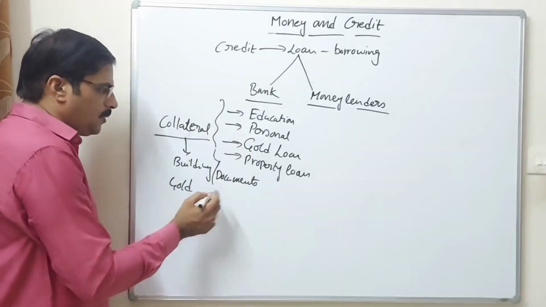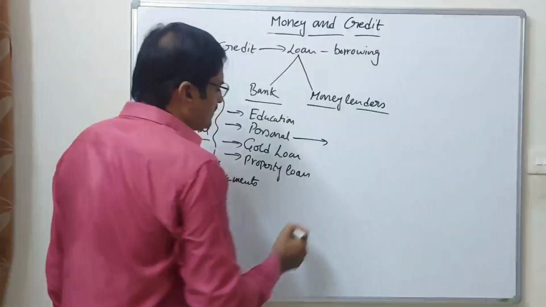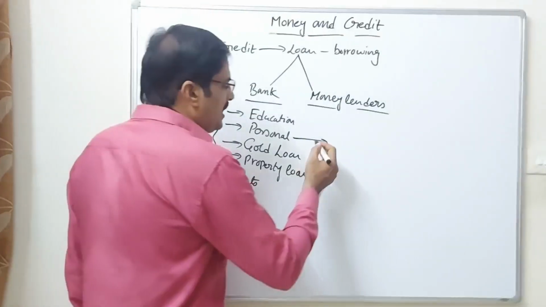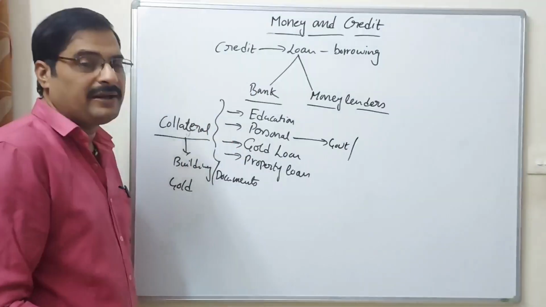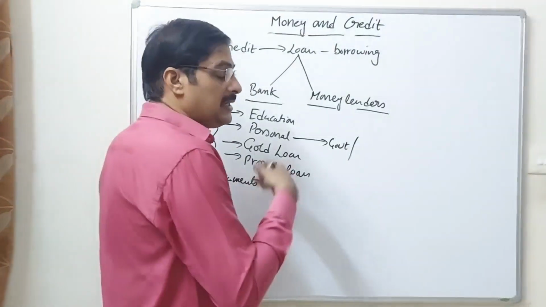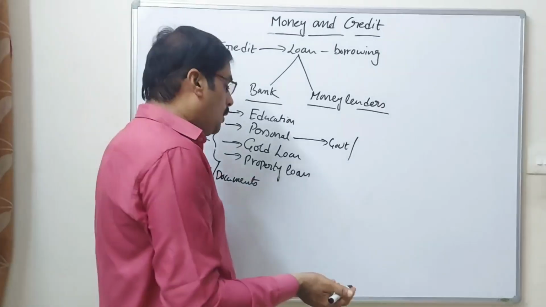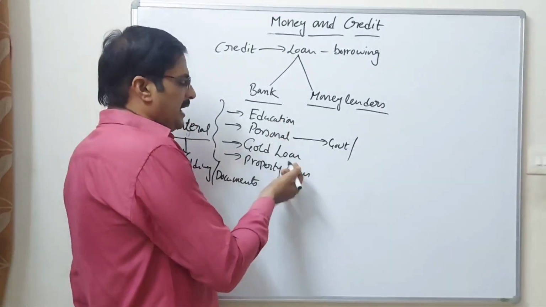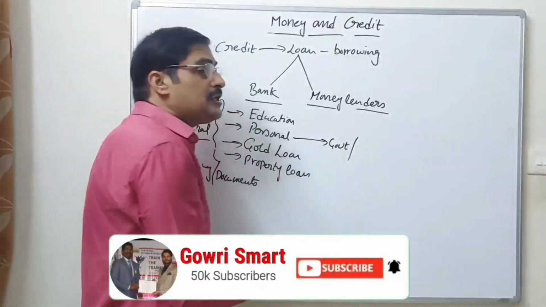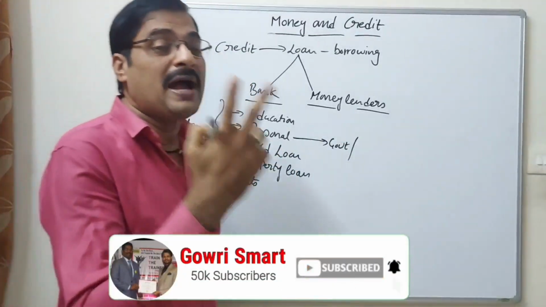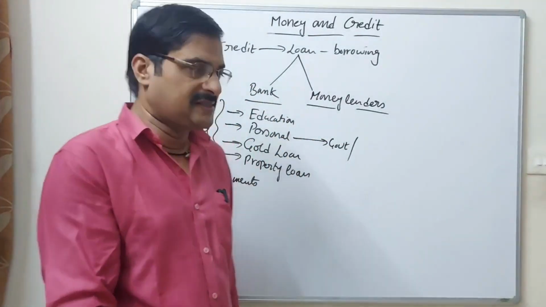But for a personal loan, the person should be a government employee. If the person is not a government employee, then to take the loan from the bank, the person should take the signature of two government employees.